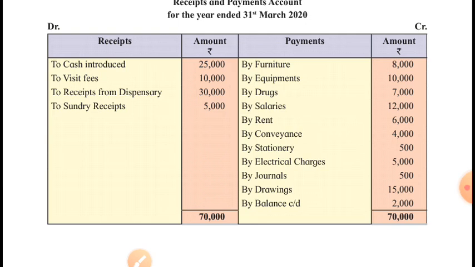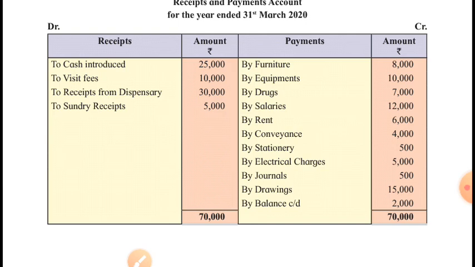Conveyance is what? Traveling expense. When persons travel for our business, our concern, and the traveling expense is paid by the business. So this is business expense, the conveyance. Journals. See, journals, magazines, newspapers are expense for the concerns. Then drawings will be deducted from capital fund and by balance carried down, that is the closing balance of cash, that will be shown on asset side.